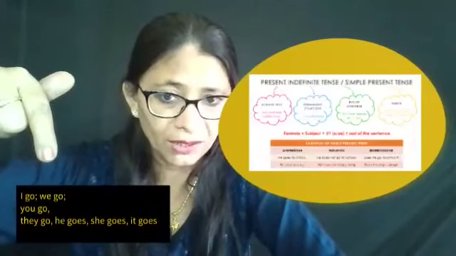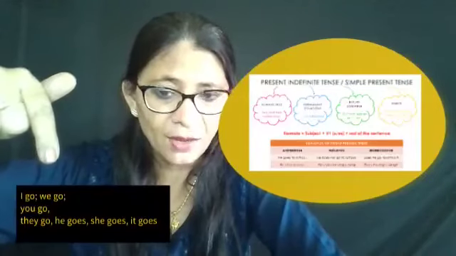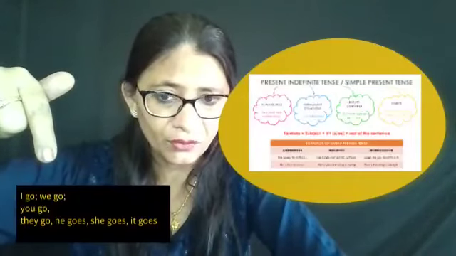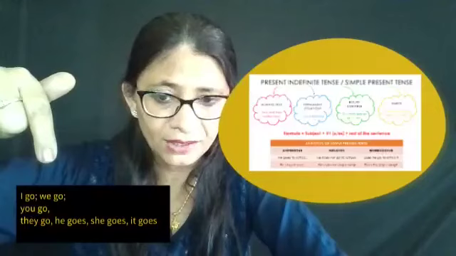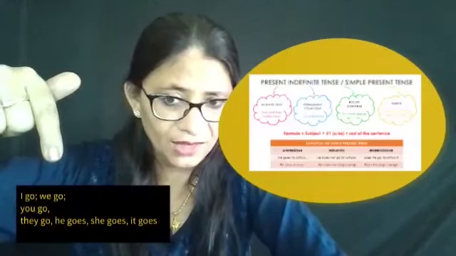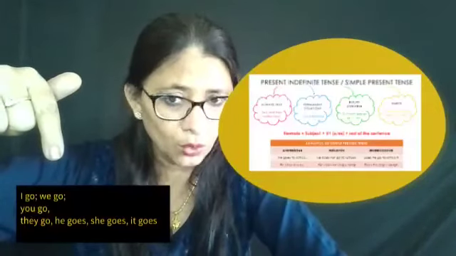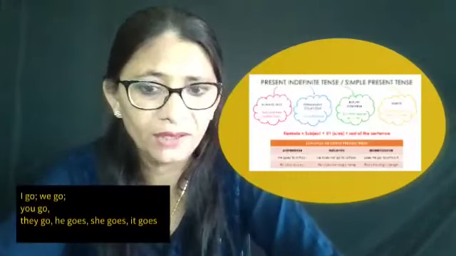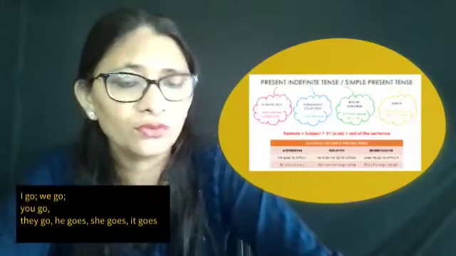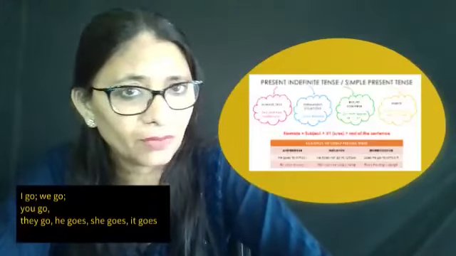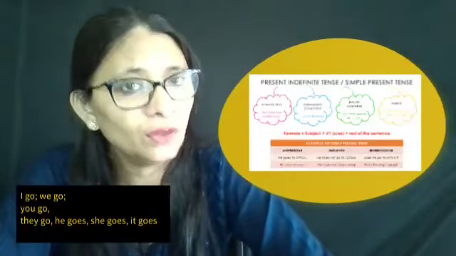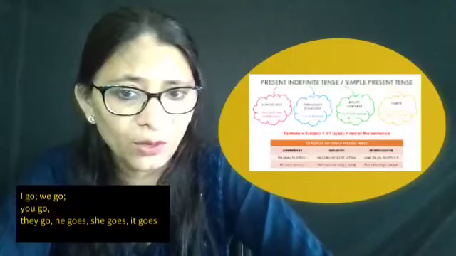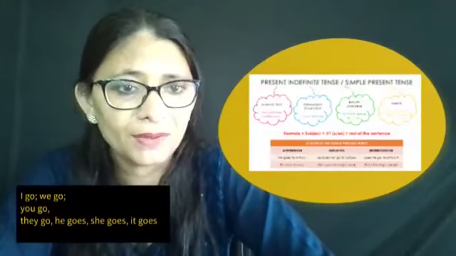Like say come, it would be comes, c-o-m-e-s, just an s. But that's how it is with different words. It's either s or es. And they, since they is plural, it will be go. So with I, we, you, and they, we use go, and with he, she, it, we use goes. This is the same principle with all the verbs. So this is what you have to remember for simple present tense.